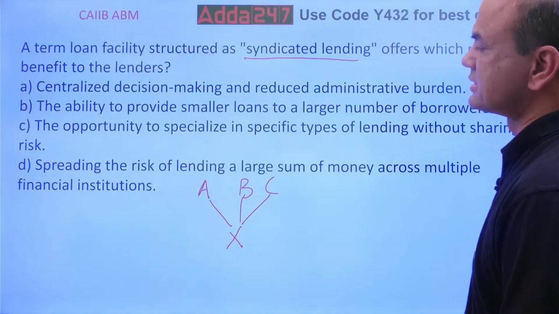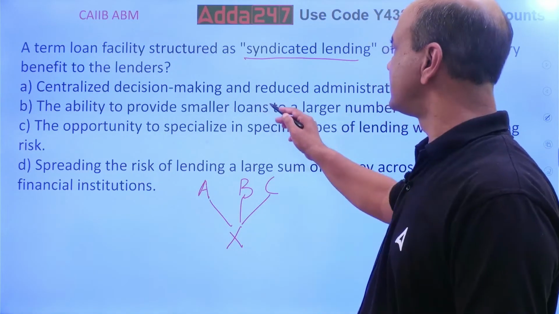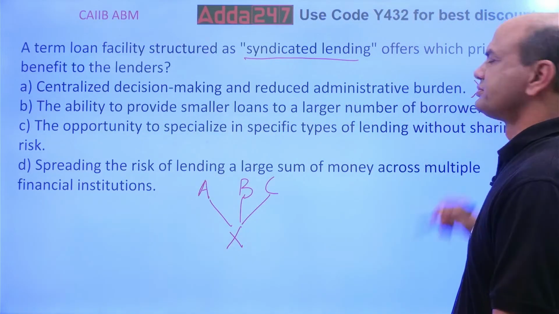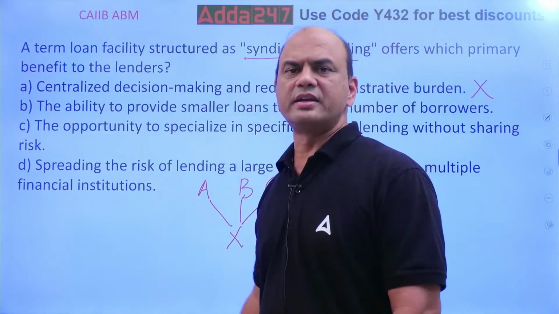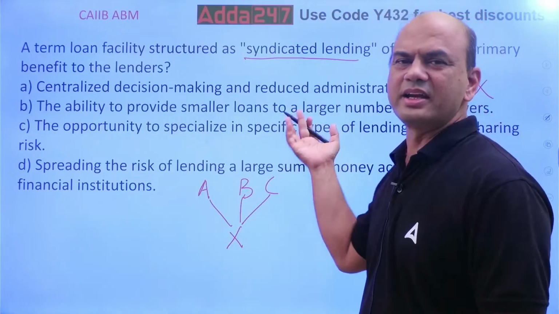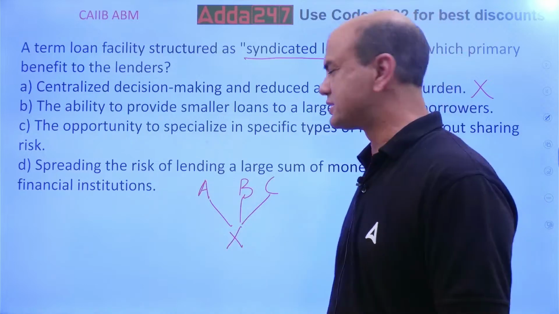So what is the best answer for this? Syndicated. Centralized decision making and reduced administrative burden. That is not the point. Centralized decision making, it has nothing to do with this. Ability to provide smaller loans. That is the retail loan to large number of borrowers. That is the retail loan. So this is also out.